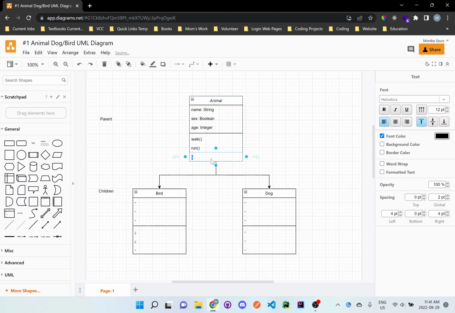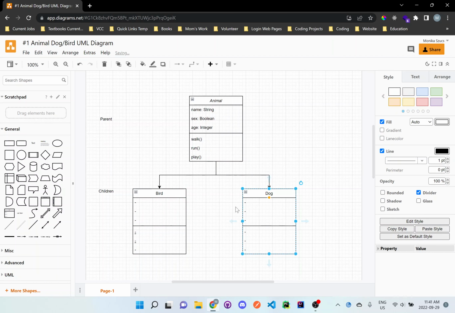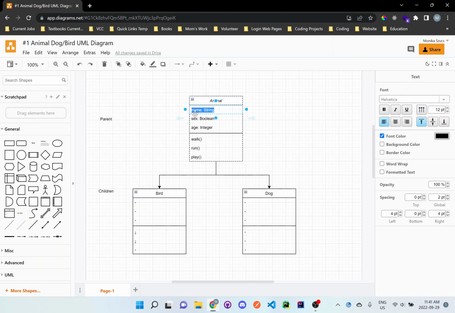And another thing they do, they play. They could play, right? A bird has their own toys they play with, dogs as well. So right over here, you can see that these instance variables at the top, they still use camel case as well. First letter lowercase, these are all single words, so it's fine.